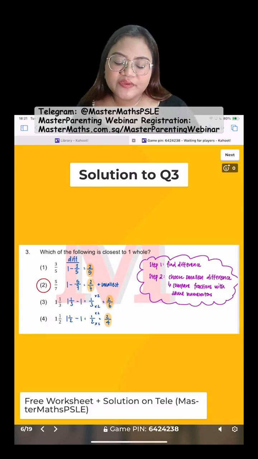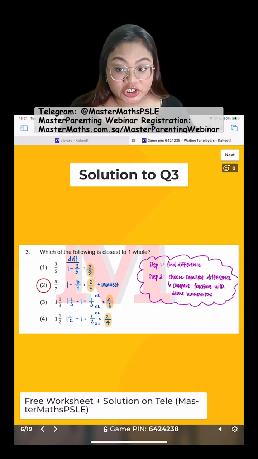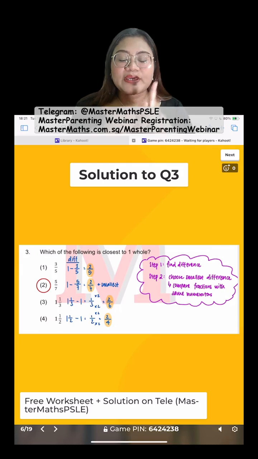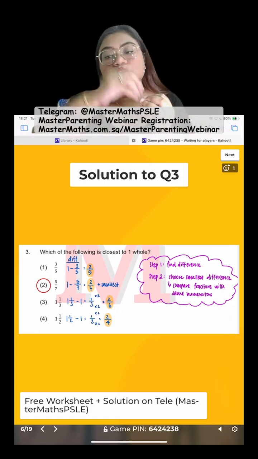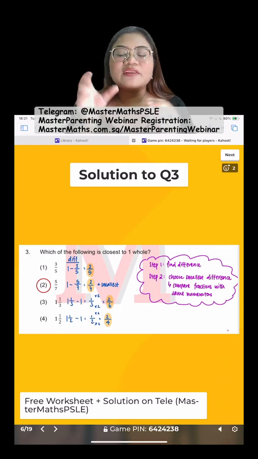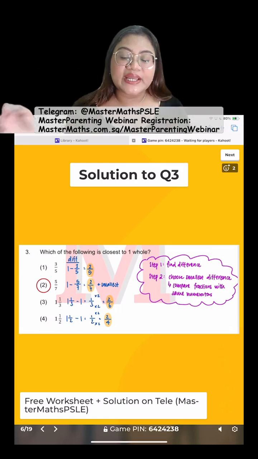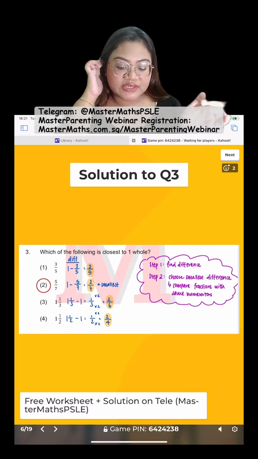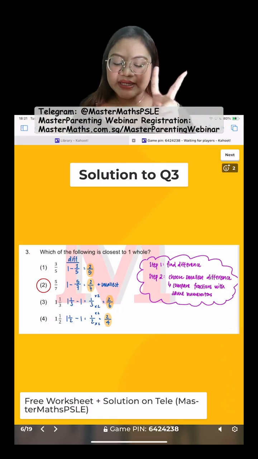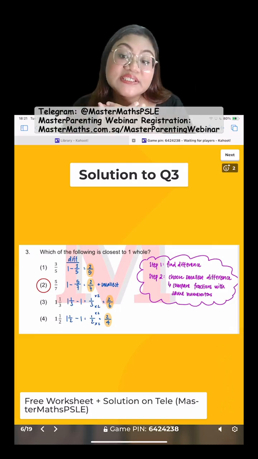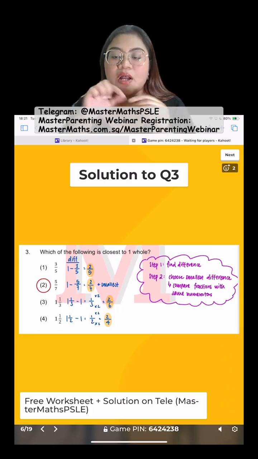Okay, now let's take a look here. So, how do we find the fraction that's closest to one whole? Well, there are 2 steps that you got to do. First, you find the difference, because when you want something to be close to something else, the distance between them must be small. Therefore, to find the distance on the number line, that's essentially the difference between the 2 numbers, which is the fraction given and one whole. And then the second step is to choose the difference that is the smallest, because the smaller the difference, the closer they will be on the number line.